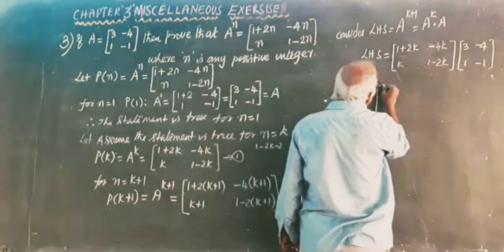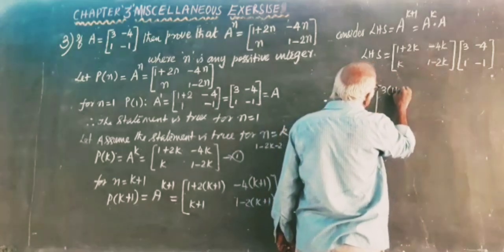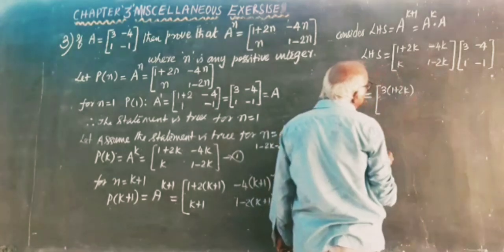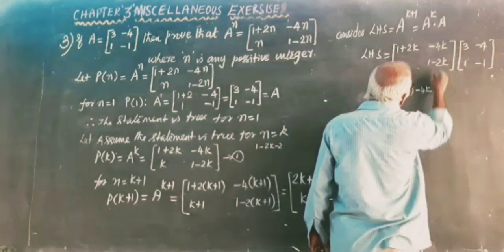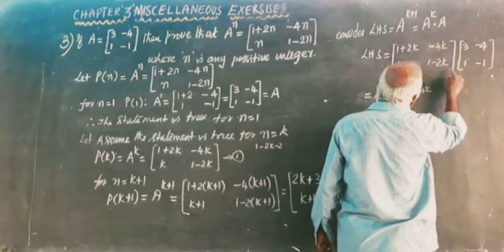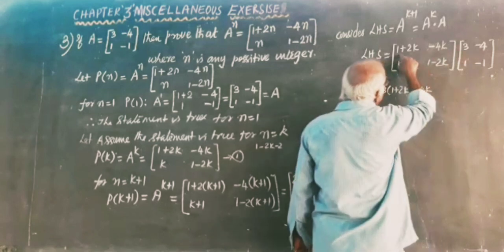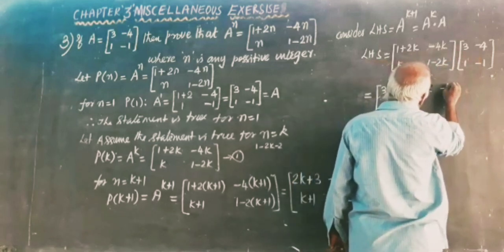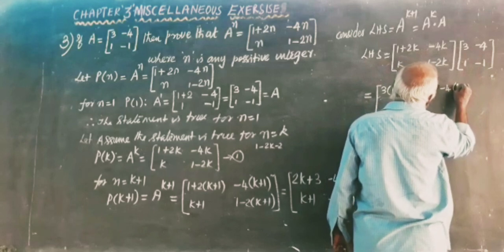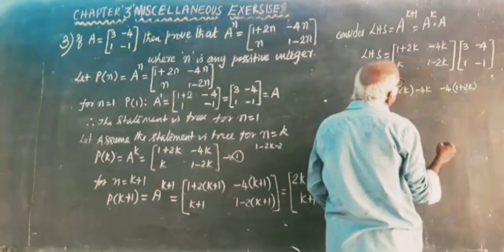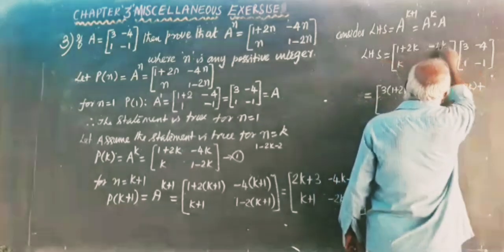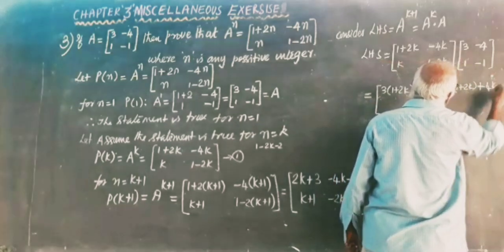Is equal to 1 plus 2k 3 into 1 plus 2k, minus 4k minus 4. First row first column, then first row second column minus 4 into 1 plus 2k, minus 4 into plus minus into minus plus 4k.